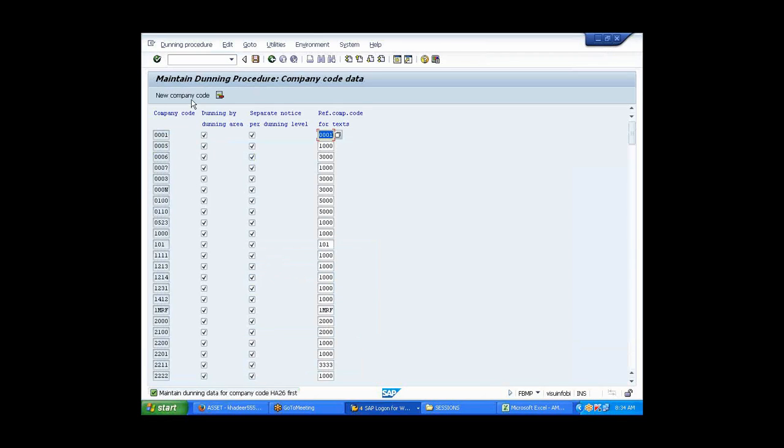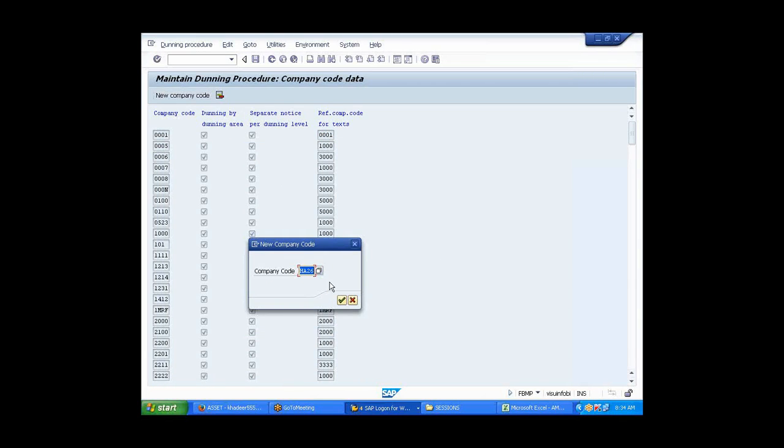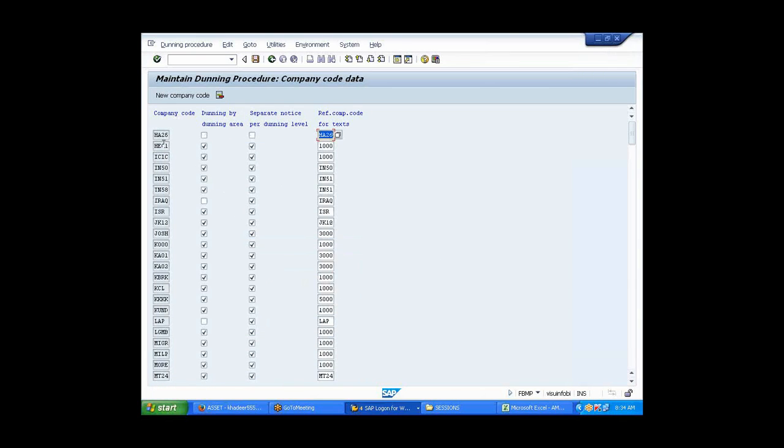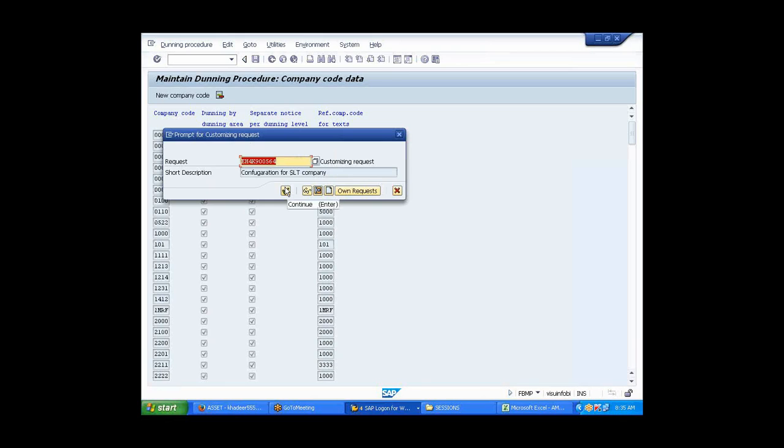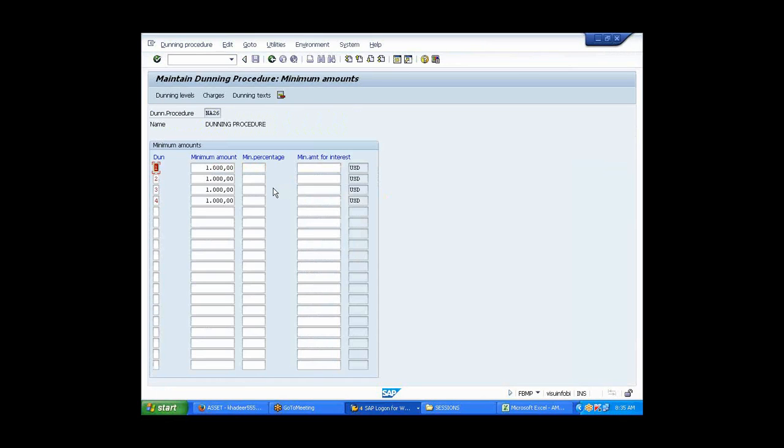Now here, either you search it or click on this new company code. Go to HA26. You come here. We are doing separate notices for Dunning area. You need to save it twice over here. Save it twice. Okay, I'm saving it. One, again I'm saving it. That's the only reason I'm not able to get it.